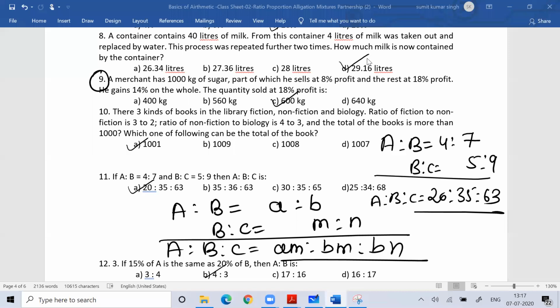In logical reasoning, you have directions, blood relations, puzzles, seating arrangement, number series, statement and conclusion, logical deduction, syllogism. Like any competitive exam, this also has the same syllabus. Okay, guys.